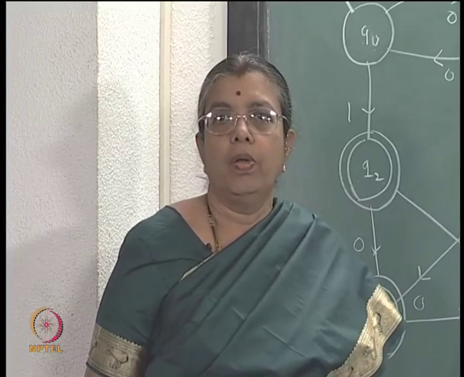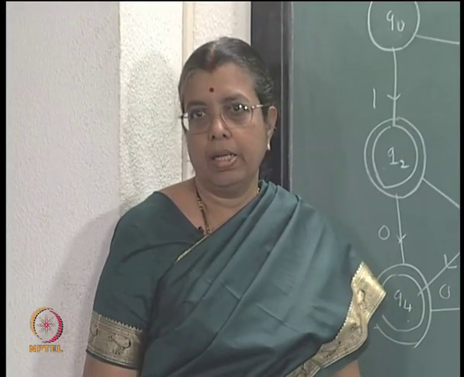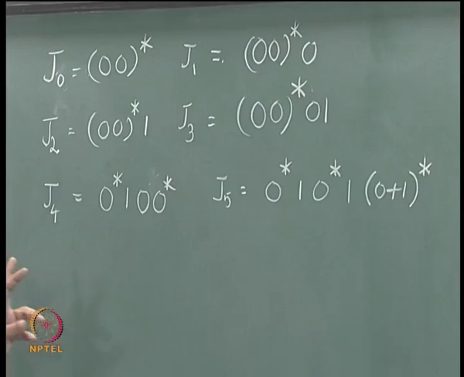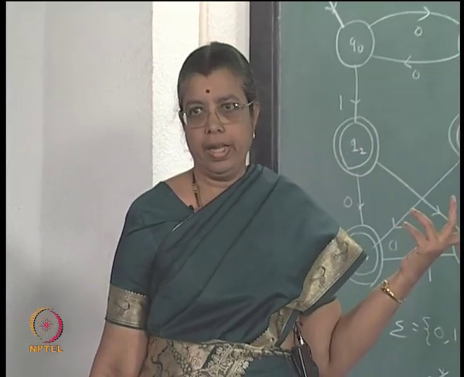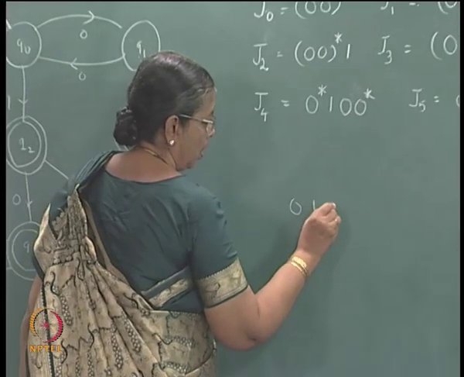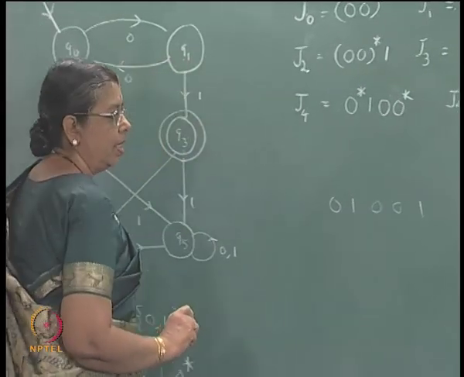Now, look at the set of strings on sigma star, they will belong to any one of these classes. Take any binary string, it will belong to one of these classes, right. For example, let me take 0 1 0 0 1, something like this.